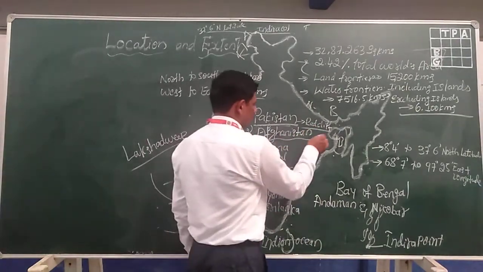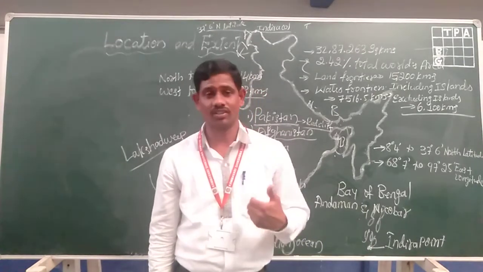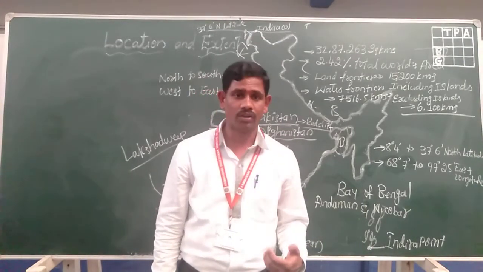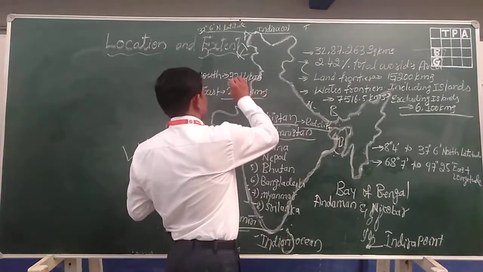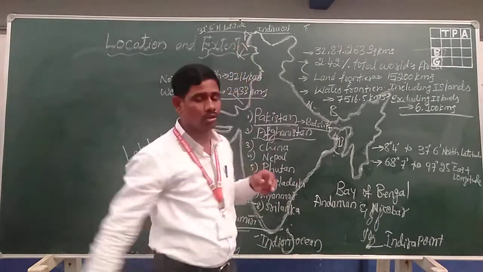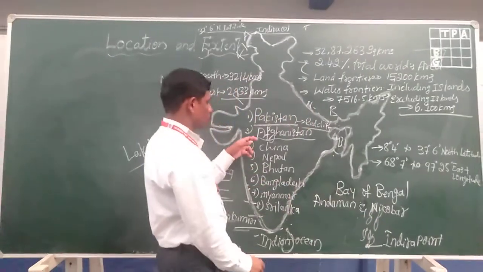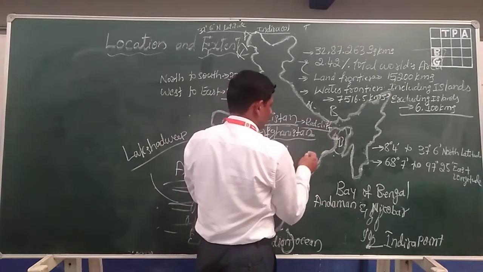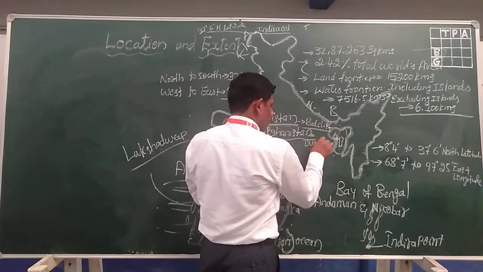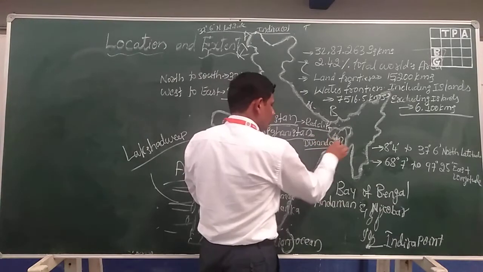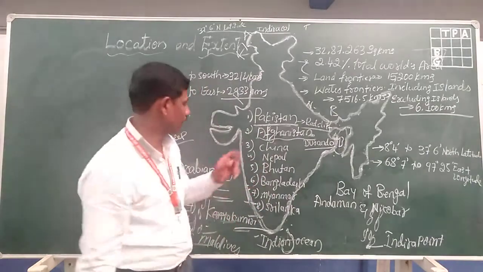Next one is Afghanistan. In the ancient period, Afghanistan was under the control of Indian kings. Now these are new countries: Pakistan and Afghanistan, both located in the northwestern part of India. Pakistan is here and Afghanistan is here. Between India and Afghanistan there is a boundary line, the Durand Line, the frontier line between India and its neighboring country Afghanistan.